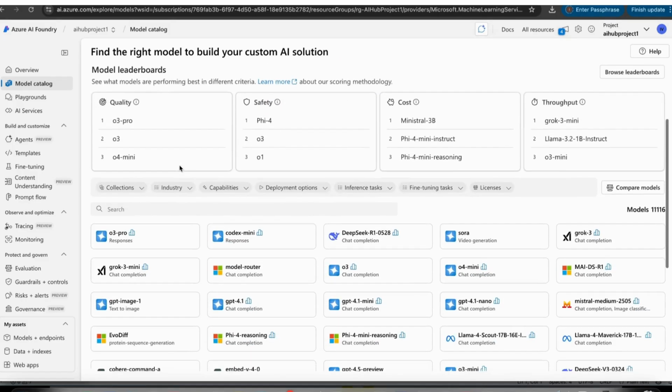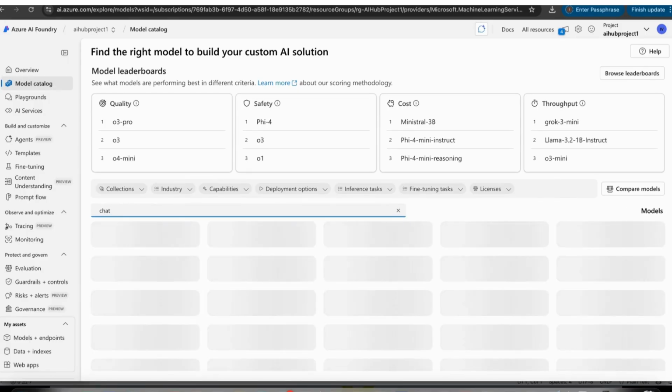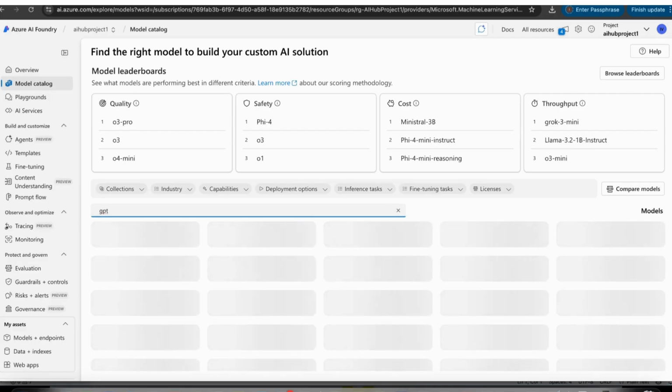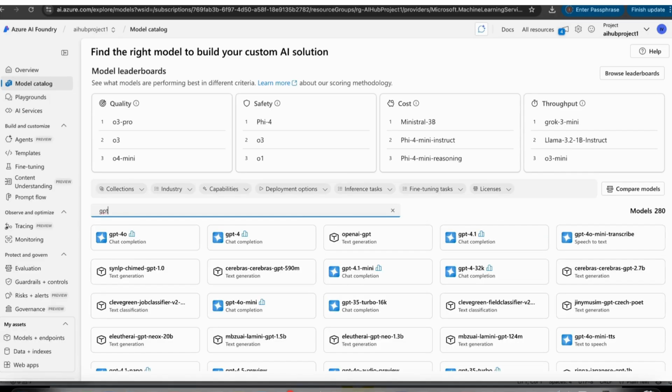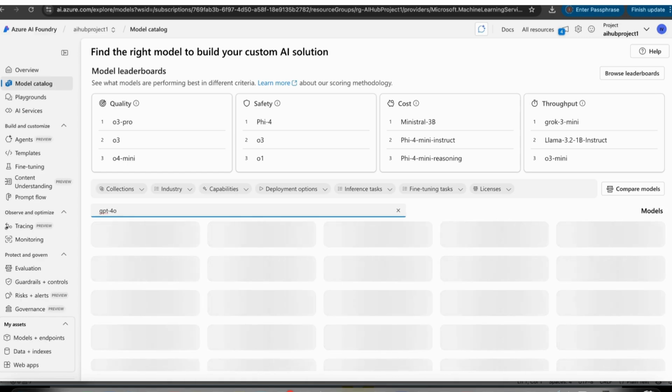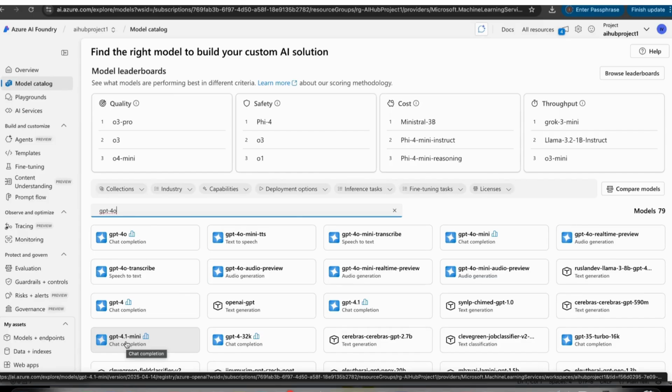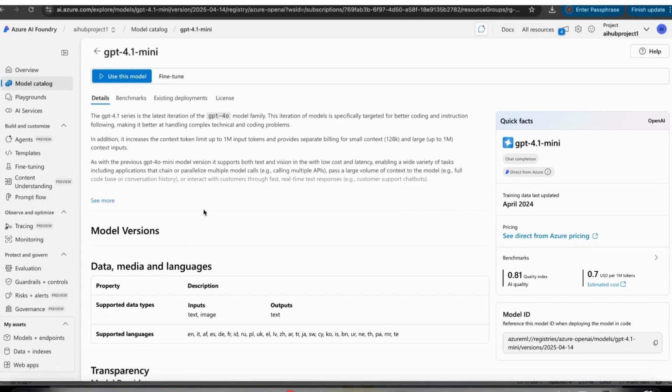For our requirement, I selected two models. One is GPT-4o mini. Let us see this one. This one I selected. I already selected and deployed it, but for demo purposes I am selecting it again.